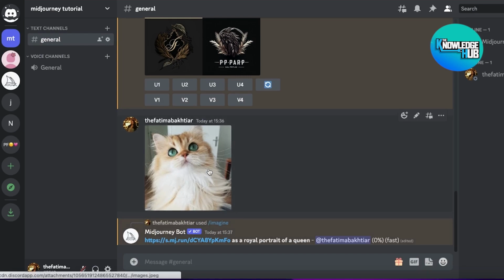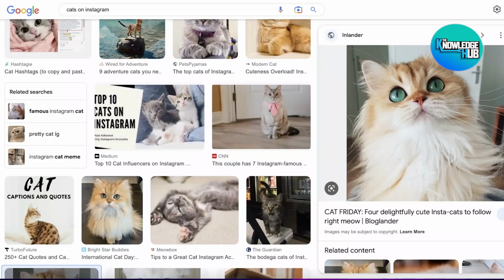Now, there can be a few issues depending on how you phrase your text command. You might have to tweak your text a little to make sure that the AI understands what you're trying to get it to do, but it usually does garner some amazing, super realistic images. So I'm just going to wait for a couple of seconds to show you guys exactly how this image turns out. Now you can see our image is being generated.